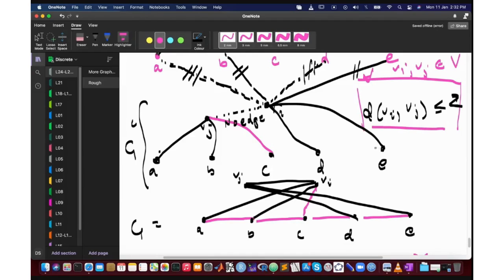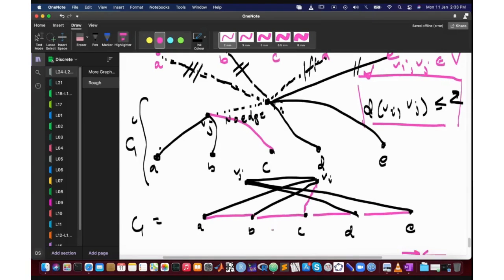Okay, so in the best case, one of them is connected to E and one of them is connected to A. But if that is the case, then in the complement graph, one of them must be connected to A and one of them must be connected to E. And since there was no edge in the complement graph, there will be an edge in the original graph. This gives you a path of length 3. Okay, so you ignore B, C, D in this case. I think this will work.